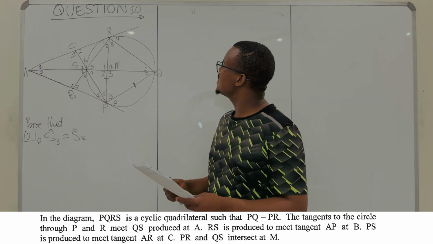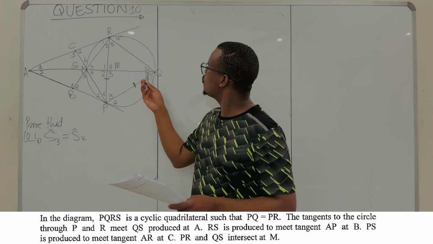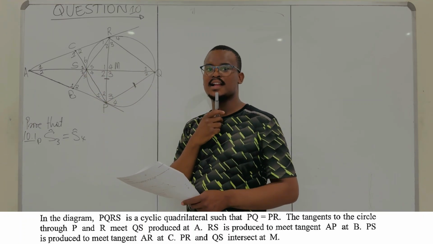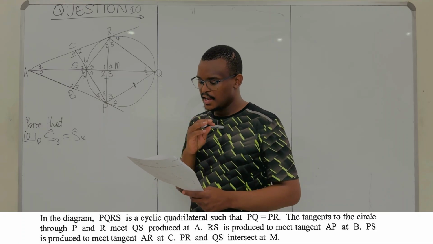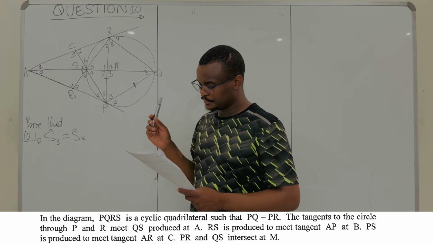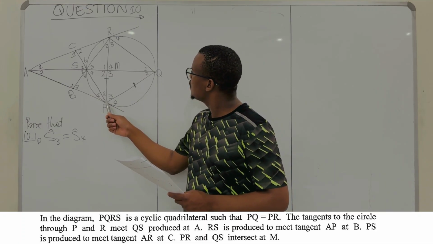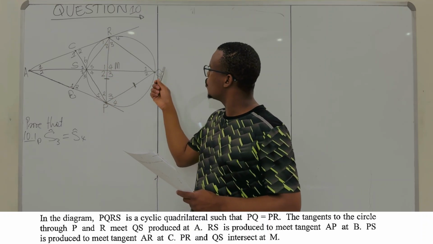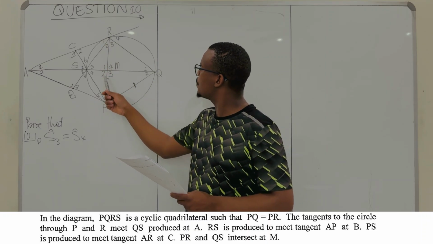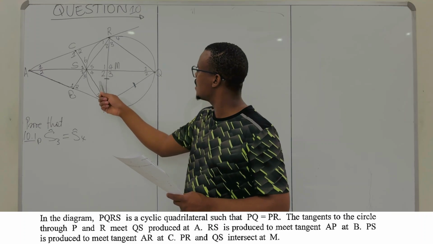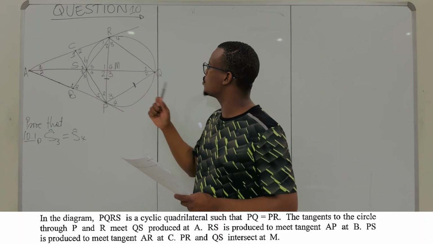So, they're saying in this diagram, PQRS is a cyclic quadrilateral, right? No problem. Such that your PR and your PQ are equal, right? So your PR, this length over here, is equal to this length over here, PQ. Fine.